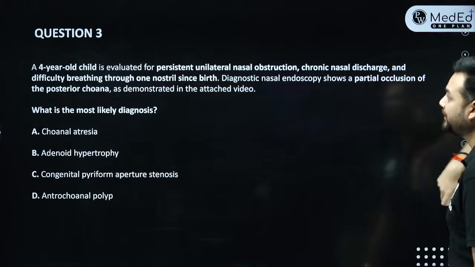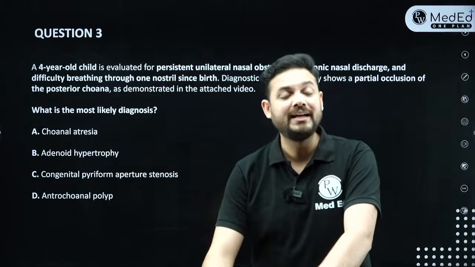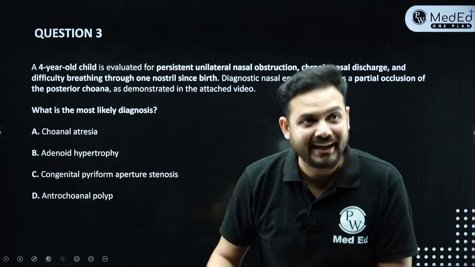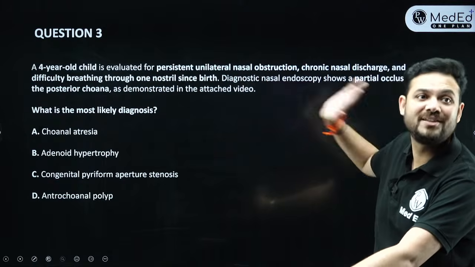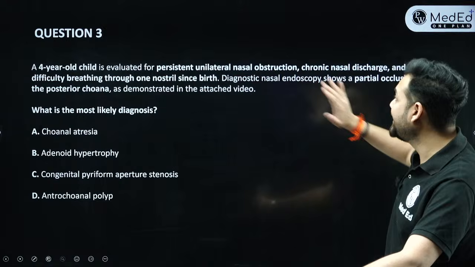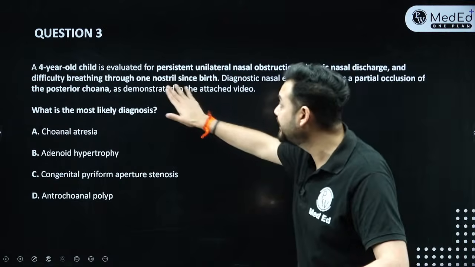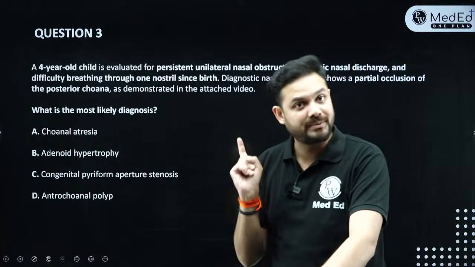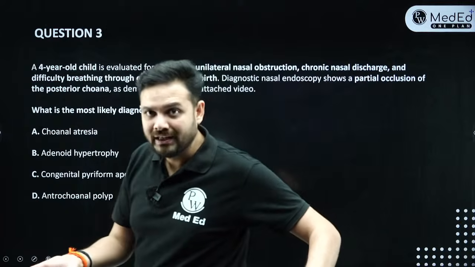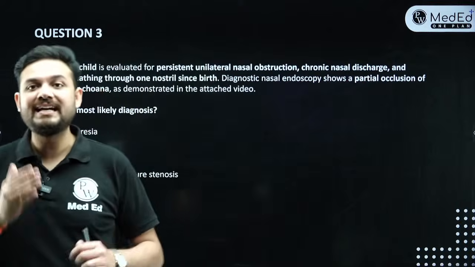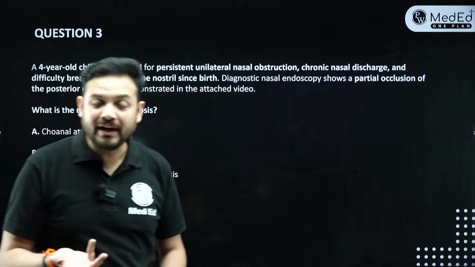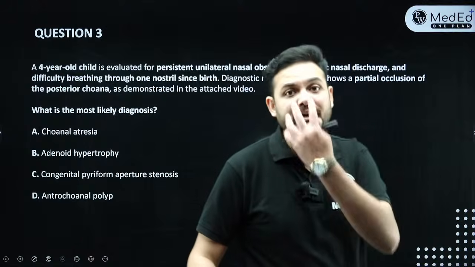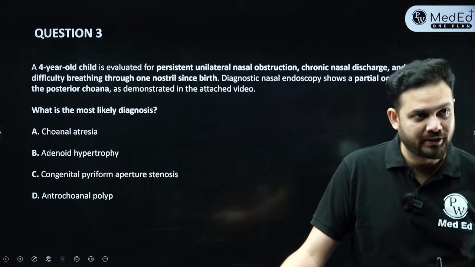And this is about a 4-year-old child, not a very old child. This is a 4-year-old child, again a young child, and now they have come with persistent nasal obstruction, chronic nasal discharge, and difficulty breathing through one nostril since birth. That means the baby was born normally, but since birth the child has one side blocked, they can't breathe properly, right? And at the same time, they have chronic nasal discharge coming from one side of the nostril.